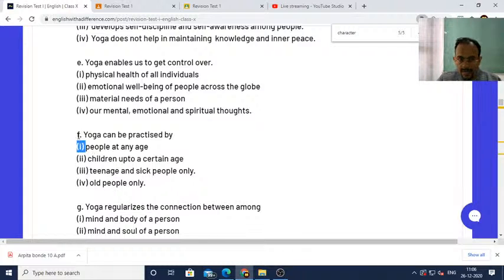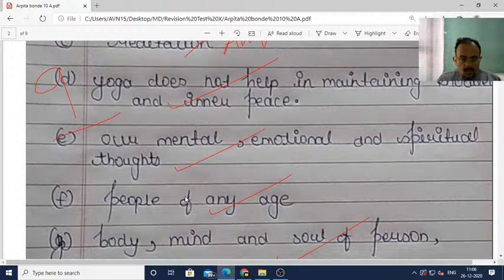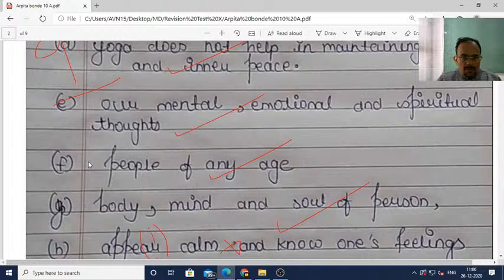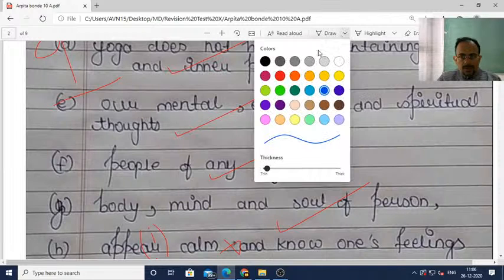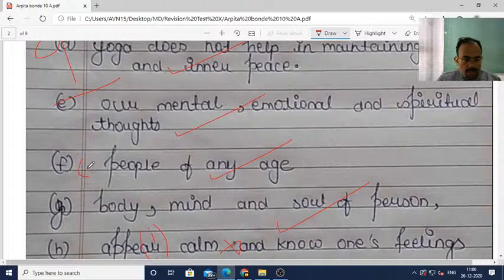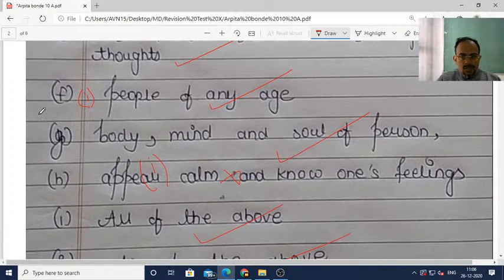Therefore, question number f Roman 1, and then the whole sentence you need to write for this particular question. See here, it should have been question number, for example, question number 1 here.